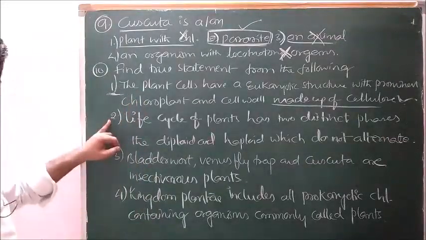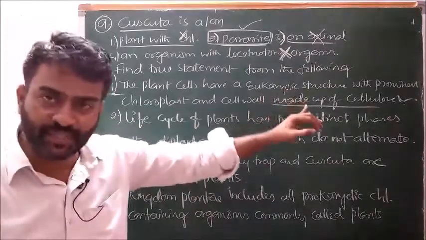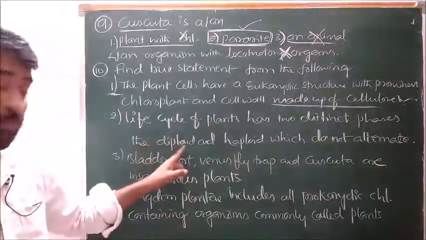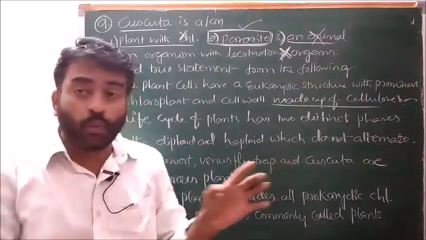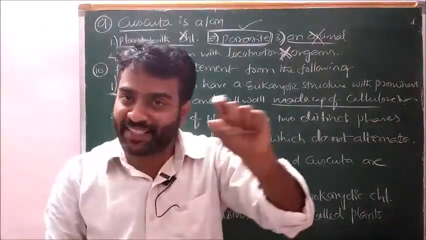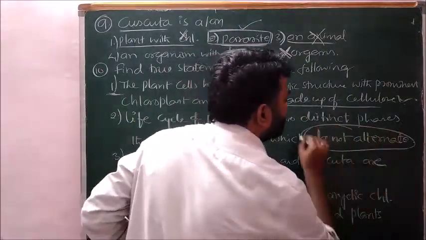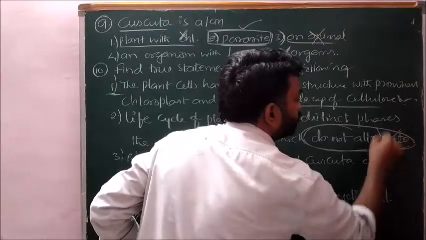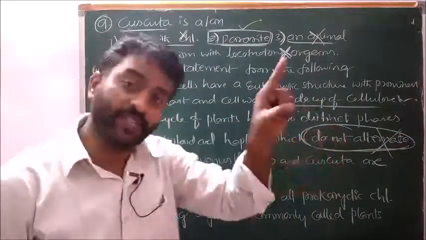Next, we will see second statement. Life cycle of plants has two distinct phases: diploid sporophyte and haploid gametophyte, which alternate each other, is the statement given in textbook. But what is given? Which do not alternate is given. Hence, this statement is wrong. If the word 'do not' is not present here, it is correct statement.